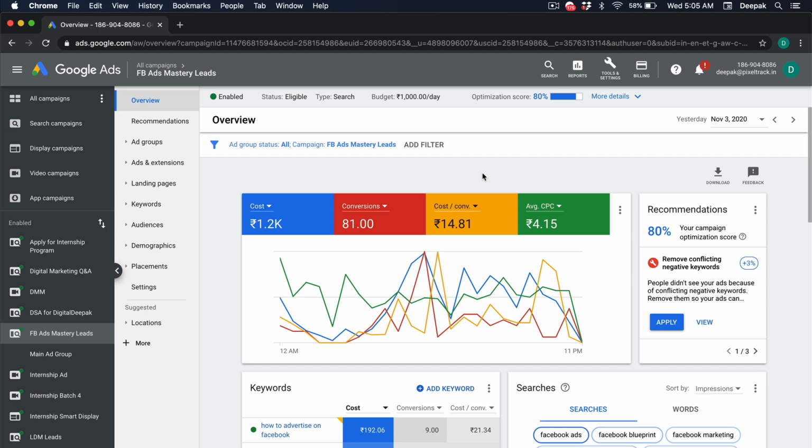So in the week 9 training for the internship program, I showed you how to set up a search campaign. And we set up a search campaign for Facebook Ads Mastery lead generation. And this is how the campaign is performing.